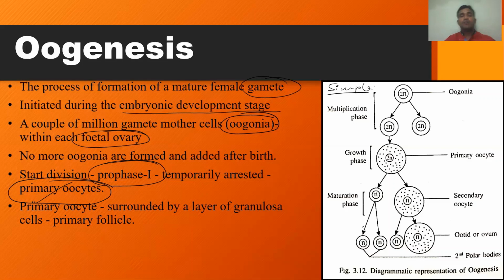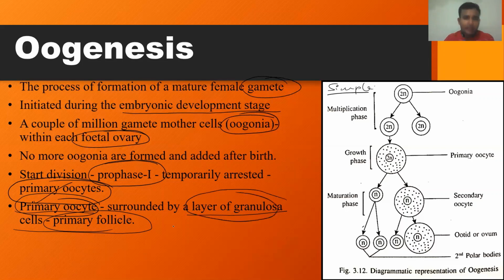That means just before attaining puberty, the primary oocyte develops surrounded by a layer of granulosa cells, leading to the formation of a structure called the primary follicle. Remember, before sexual maturity, a layer of granulosa cells develops around the primary oocyte.